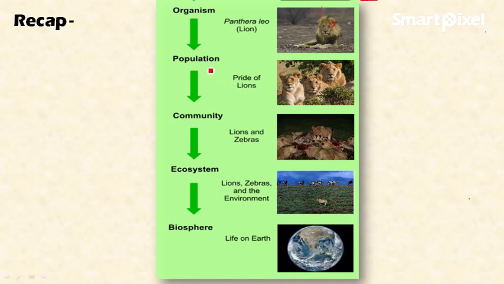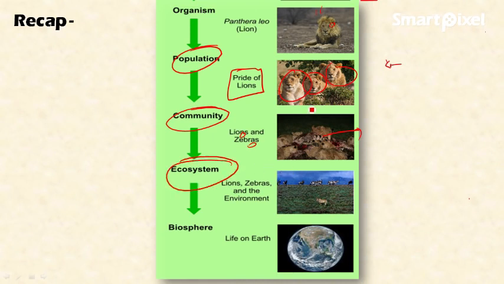The population is the group of individuals of a particular species. So the group of individuals of lions is called the population. It also holds good for all other species. The next level is community. Community is the group of two or more different species occupying a particular space for a particular time. Here lions, zebras, deer and all these species occupying a particular space and interacting with each other make up the community. Next is the ecosystem. The ecosystem is the interaction of this community with the abiotic factors like soil and climate.